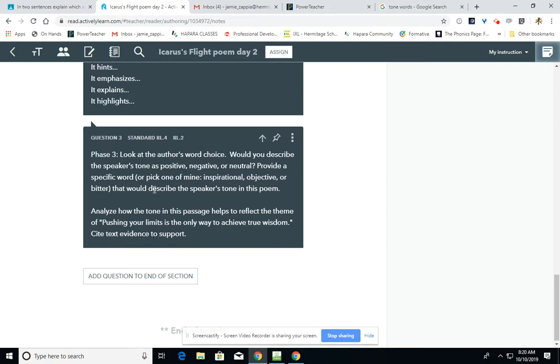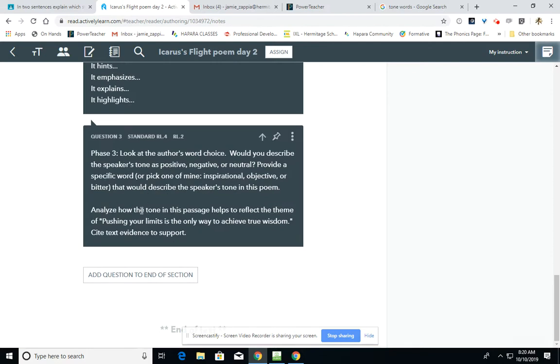After you do that, I want you to take the time to think about how that specific positive, negative, or neutral tone in the passage helps to show or reflect the theme of pushing your limits is the only way to achieve true wisdom. So that is one of the main messages of the piece, that big why the text matters statement. So connect the author's tone to this message that he's conveying. How does his tone help to show this message within the piece?